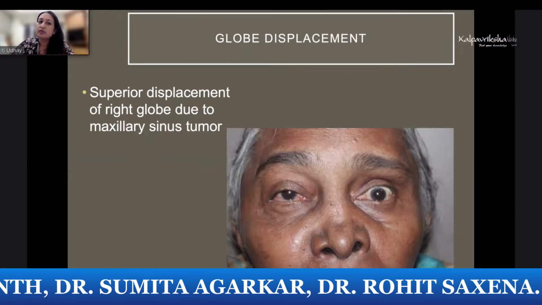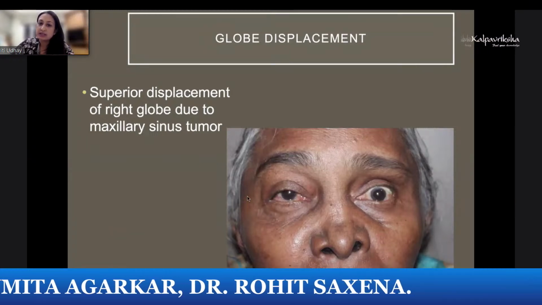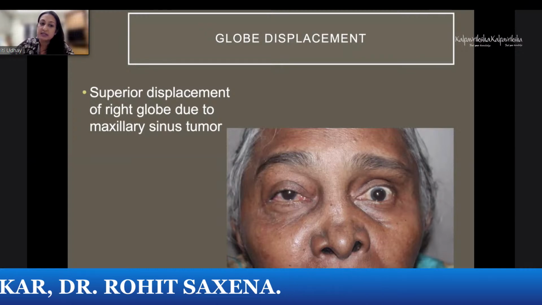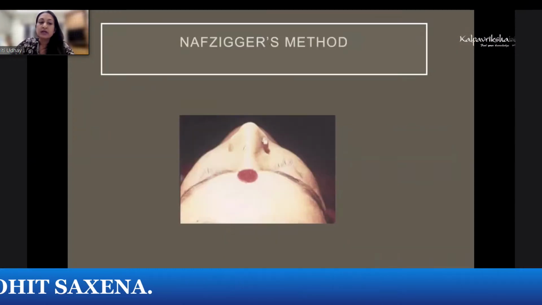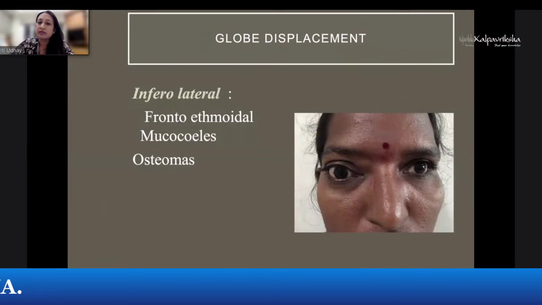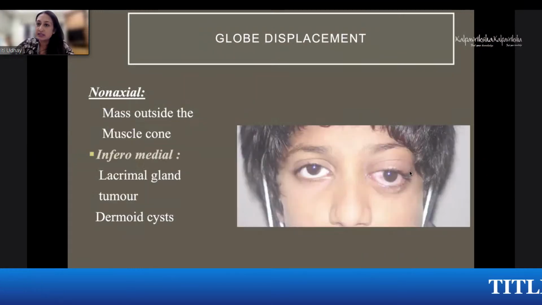Superior displacement of the globe we see in maxillary sinus tumors, like in this elderly lady, she had a maxillary sinus carcinoma. And inferior displacement will be, of course, because of superior lesions like this. This boy had an abscess in the superior orbit.